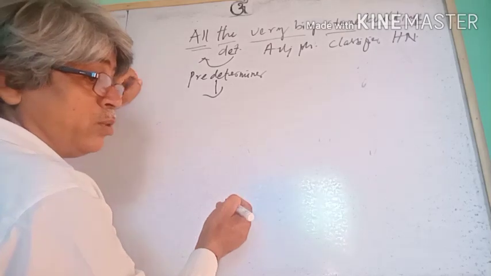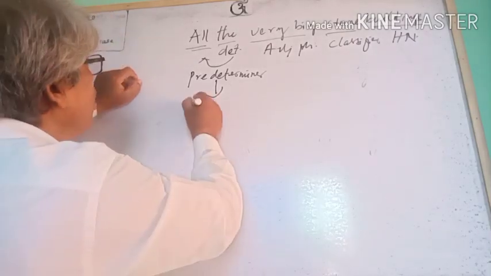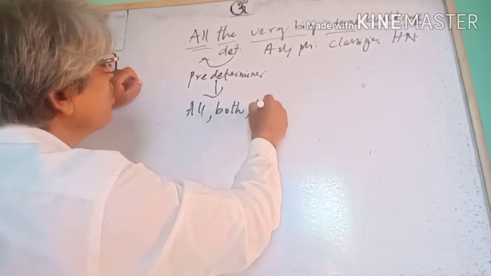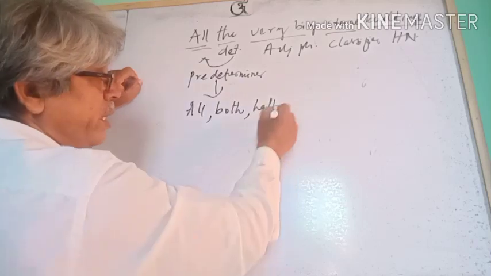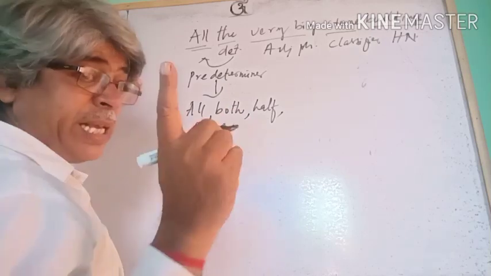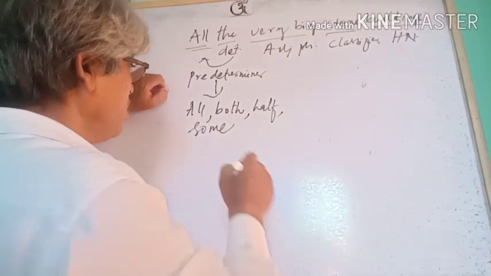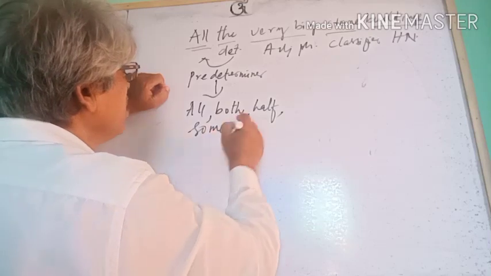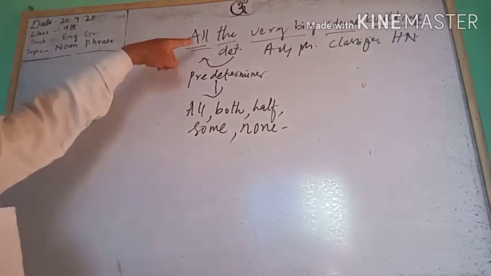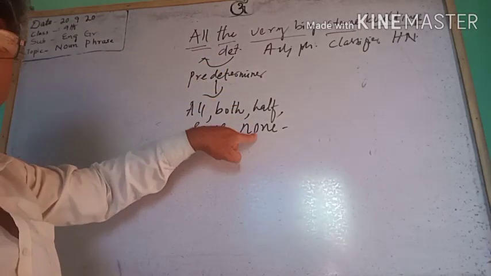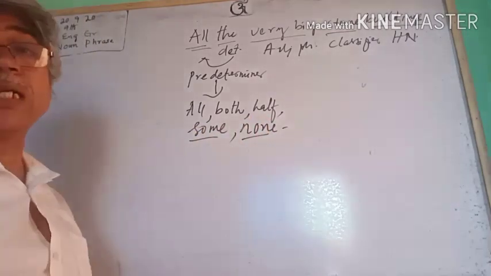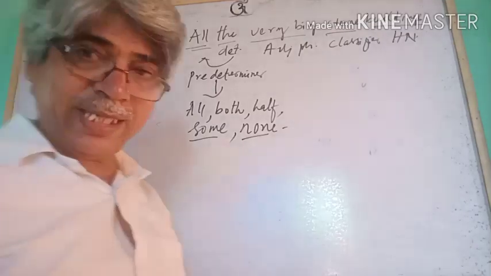Which are the words used as the predeterminers? All, both, half. When some goes before a determiner, none also can be used as the predeterminer when it goes before a determiner. Otherwise, these are called quantifiers. Got it?